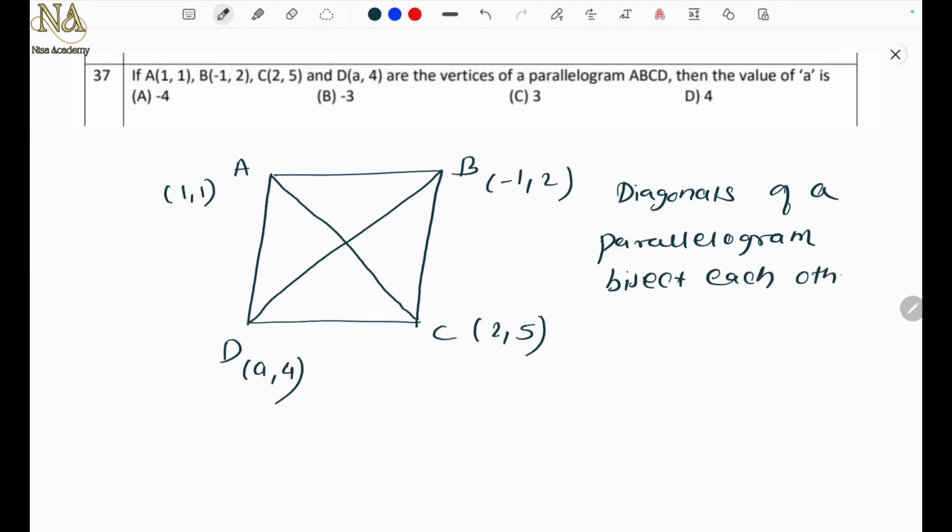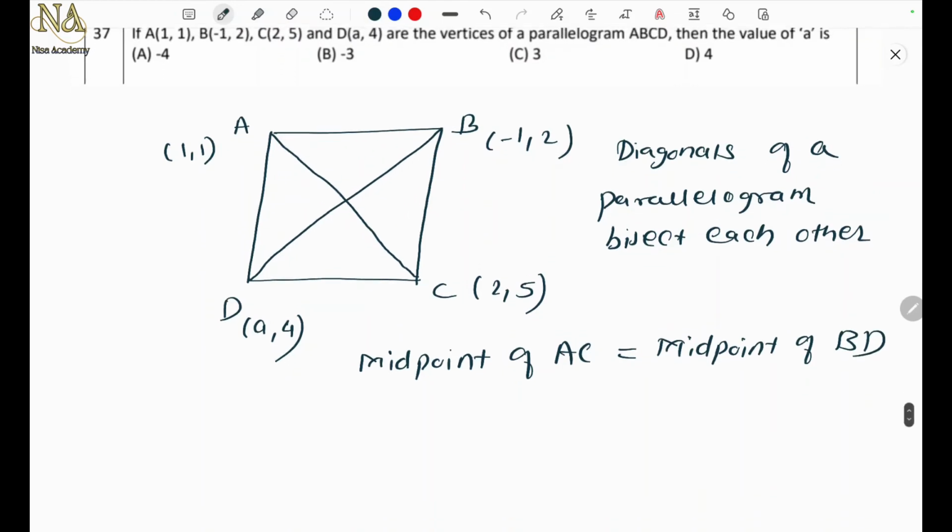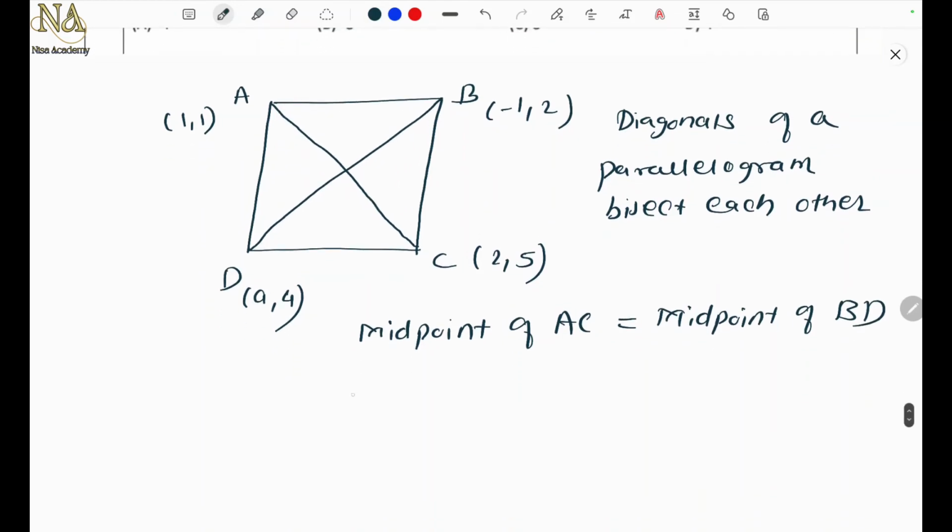correct? So can I say that the midpoint of diagonal AC will be equal to the midpoint of diagonal BD? Yes, because they bisect each other. So midpoint of AC will be equal to midpoint of BD. Now by using the midpoint formula, for AC we get (1 plus 2) by 2 and (1 plus 5) by 2.